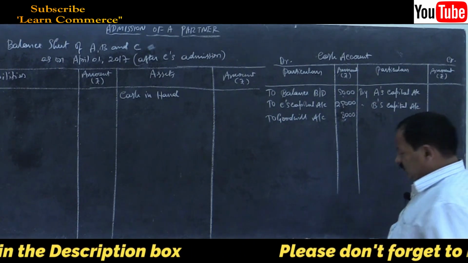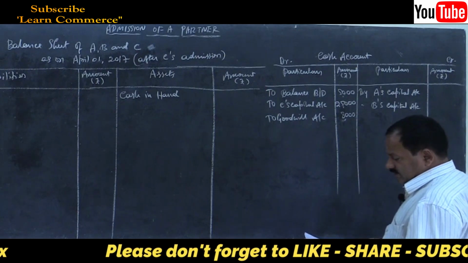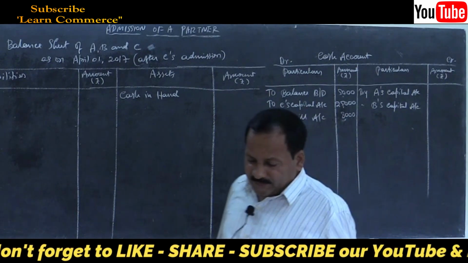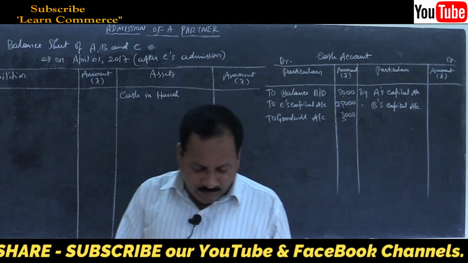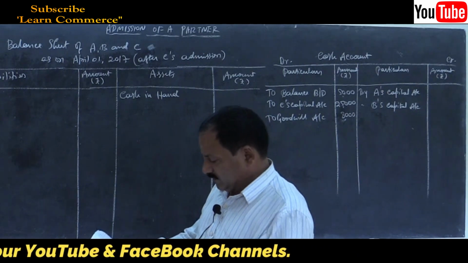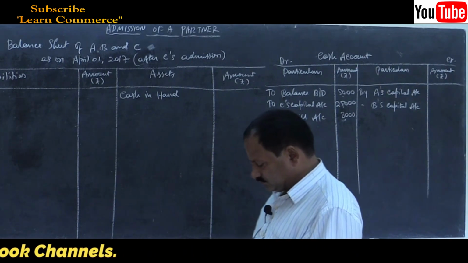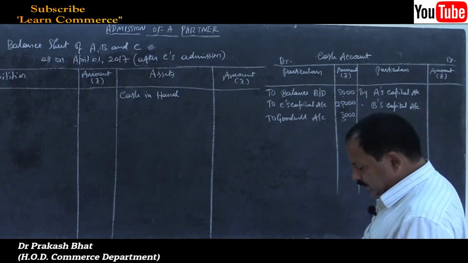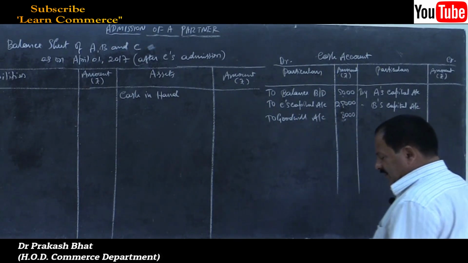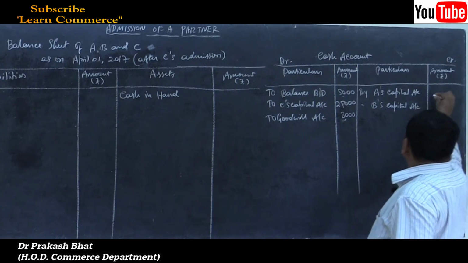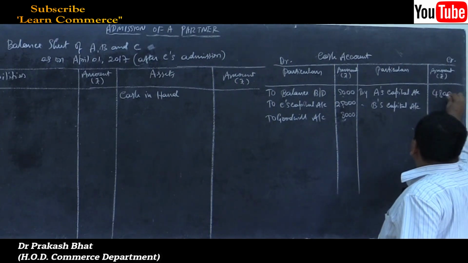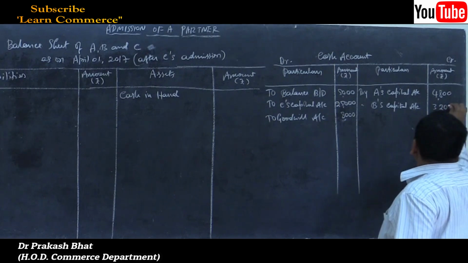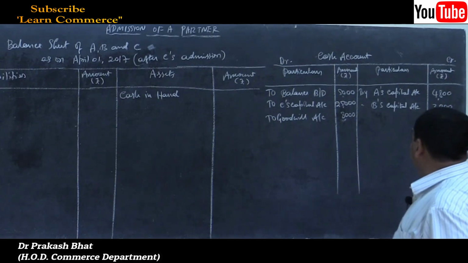Refer to their capital accounts for the amount withdrawn by them: 4,800 and 3,200.